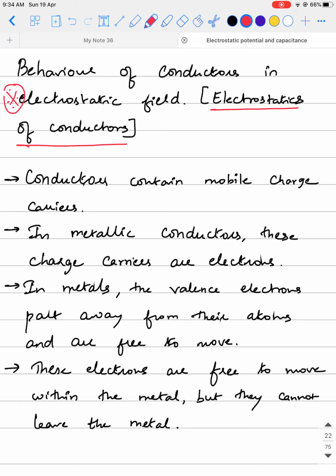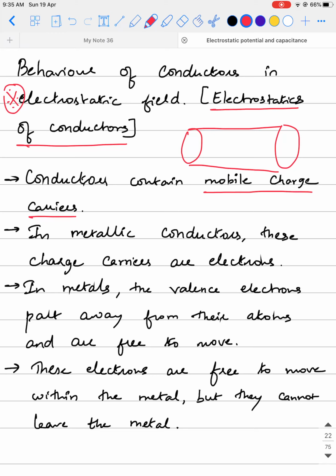Before we get into the properties, let's recollect some basics about a conductor. What do conductors contain? Conductors contain mobile charge carriers. In your lower grades you would have learned that conductors allow electricity to flow through them, that is, the charges to flow through them. The main charges which are flowing within the conductor are called the charge carriers. They are called mobile charge carriers because they flow.